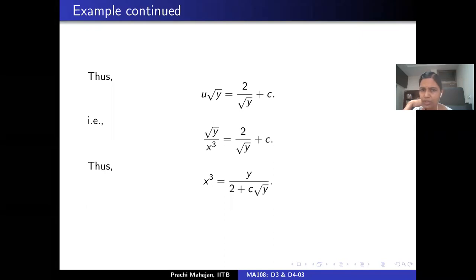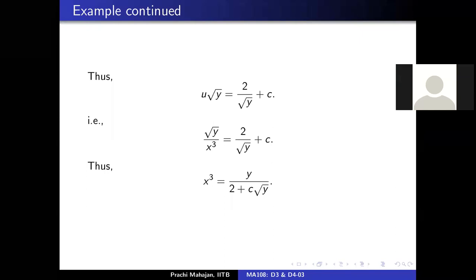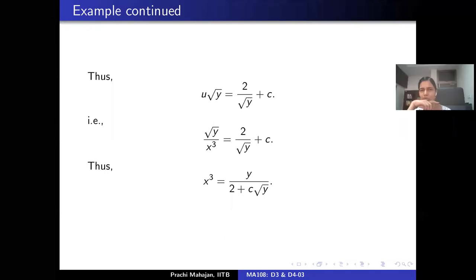Correct. So it would be x cube equal to minus of y plus divided by 2 plus some constant c prime, square root of minus of y, and y is negative here, right? Yes, ma'am. Okay, so that seems to be the right thing to do.